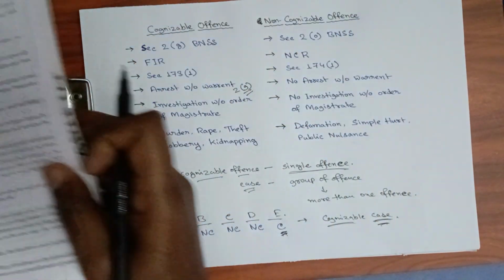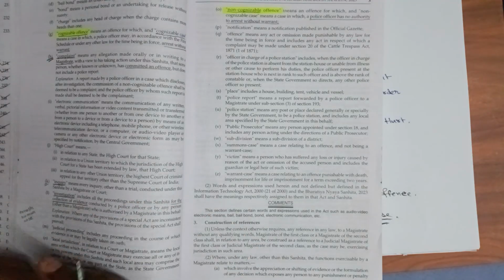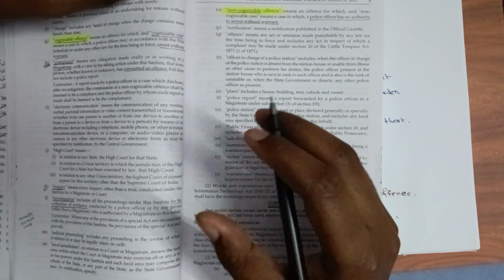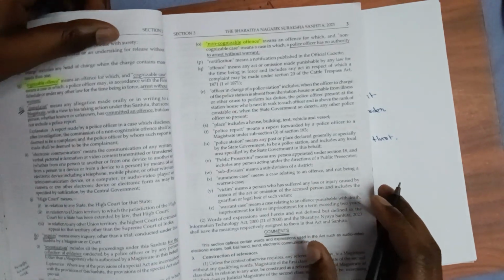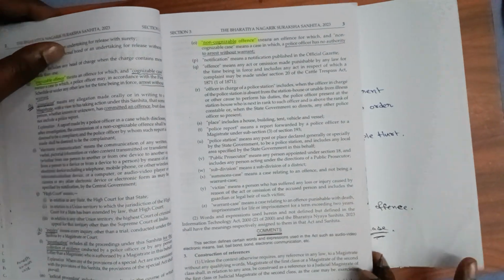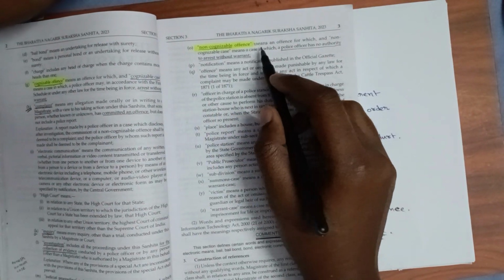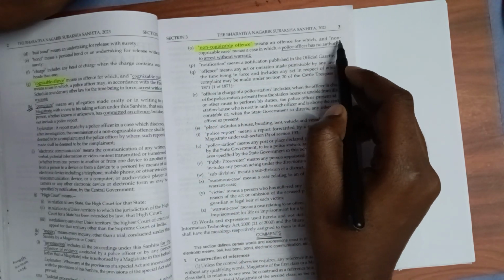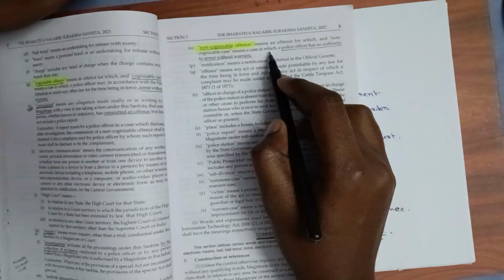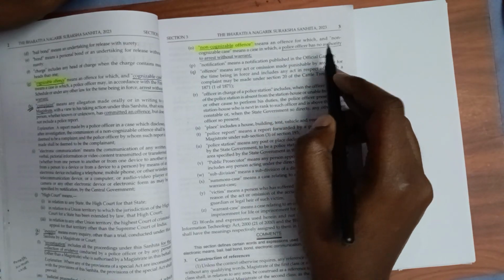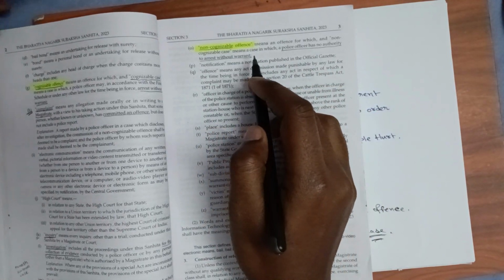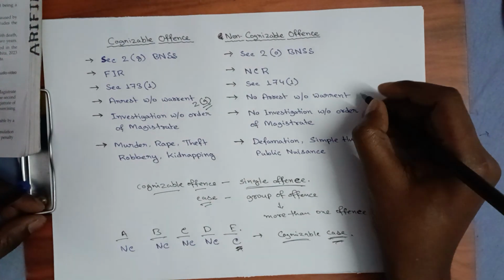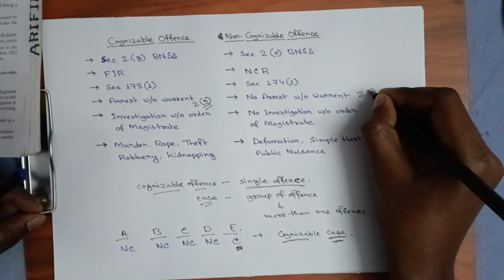Generally people say that when police come to arrest, they say, show me the warrant to arrest. So if it's a cognizable case, then no permission of the magistrate is required, no warrant is required. But in case of a non-cognizable offense, it is saying that a non-cognizable case means a case in which a police officer has no authority to arrest without warrant. So in a non-cognizable case, you cannot arrest without warrant, section 2(o) of BNSS.